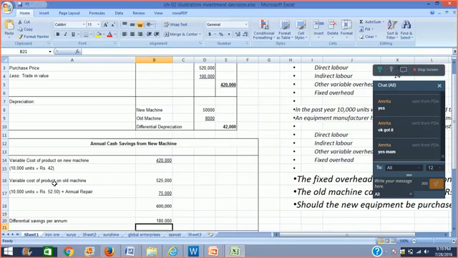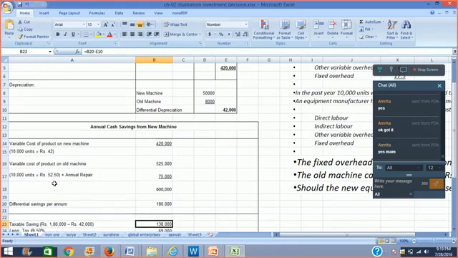You would say, ma'am, why have you not taken the fixed overhead? Because it was given to us in the question that fixed overhead includes depreciation and allocations from other departments. So I would be simply taking depreciation, because allocations from other departments would remain the same. So these are the savings of 1,80,000 rupees. But against these savings, my depreciation has increased by 42,000 rupees. So my taxable savings would be 1,38,000, right? 1,80,000 is my variable cost saving. From this we reduce the increase in depreciation. So my taxable savings are 1,38,000.